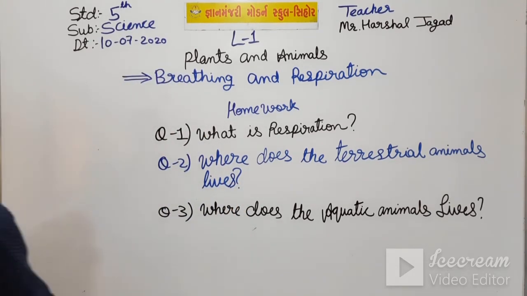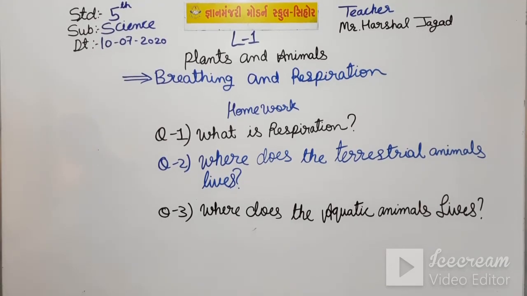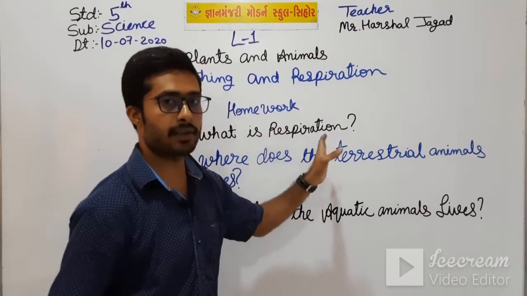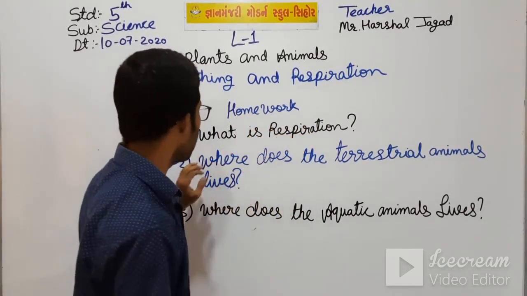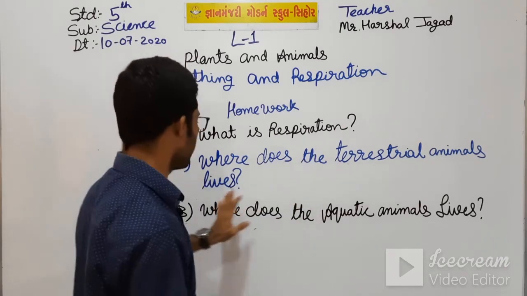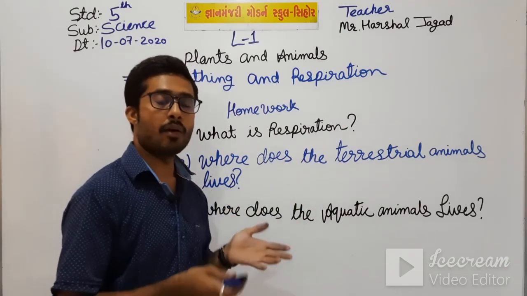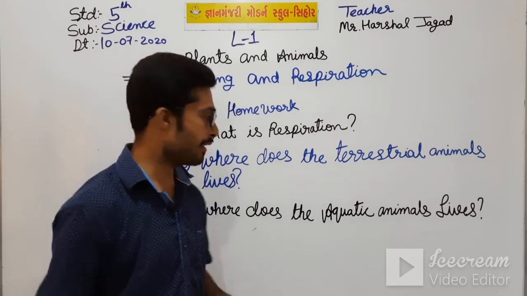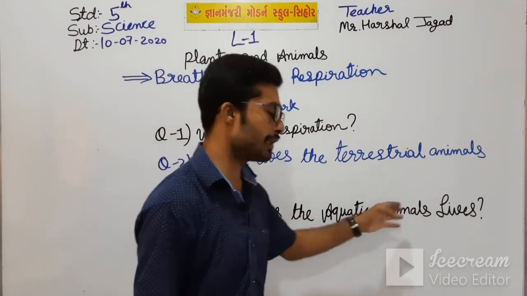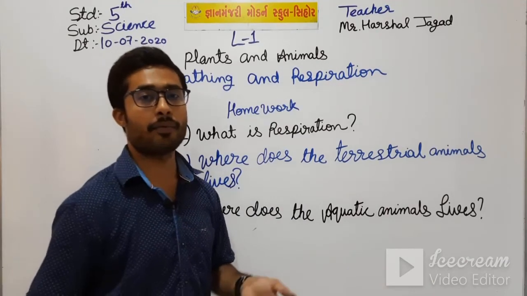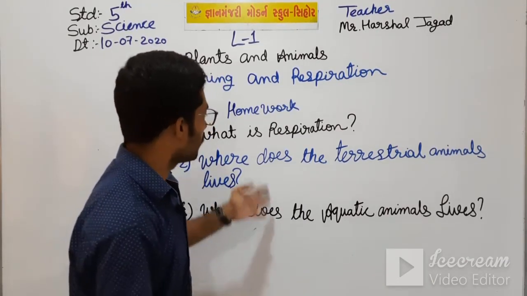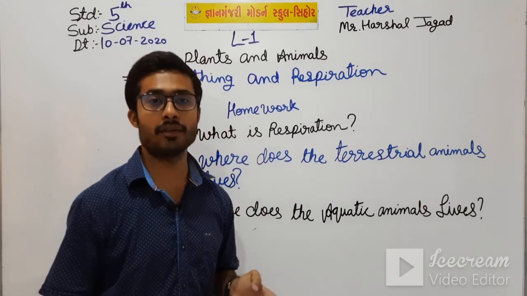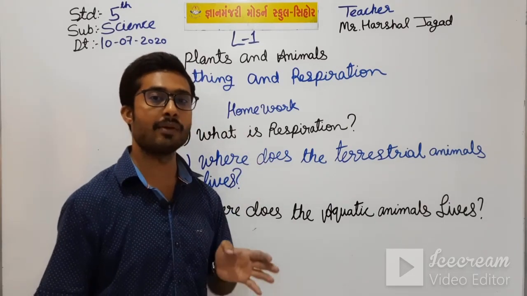So this is your today's homework: what is respiration, for which I have given the definition in this lecture only. And where does the terrestrial animals live? Means they live in water or they live on land. And where does the aquatic animals live? In this also you have to write where they live, on land or in water. So these are the 3 questions you have to write in your homework and submit in your respective groups.